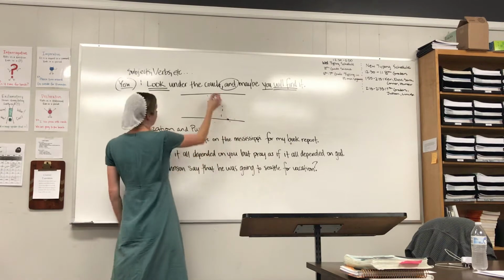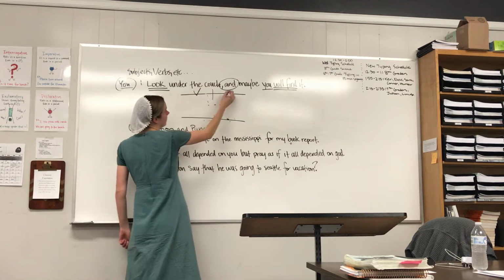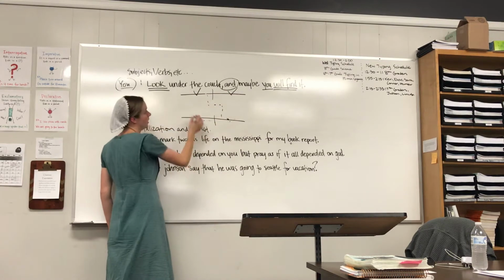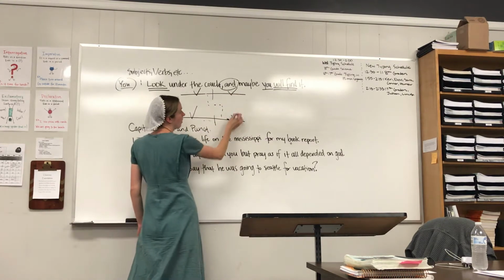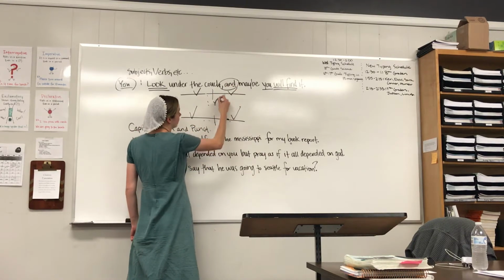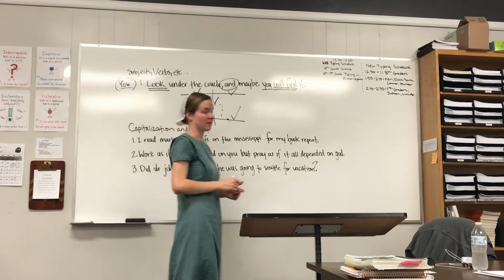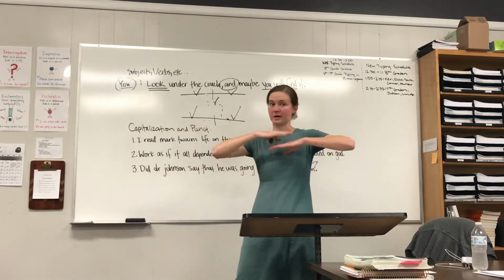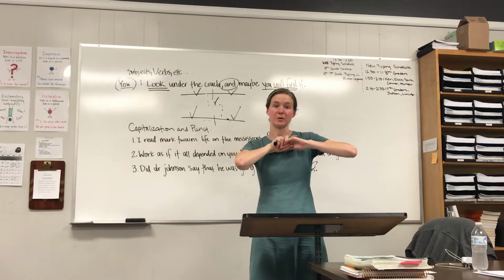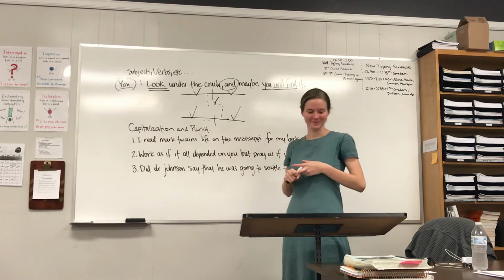All right. You goes here. Look goes here. You goes here. Will find goes here. Your connecting word and goes right in the middle. Sometimes it might be simple sentences, so it's just a straight line. Sometimes when you diagram, you might need rocket ships for compound subjects or compound verbs.